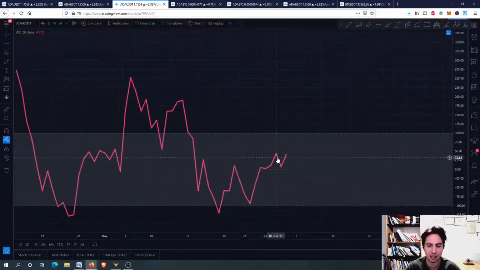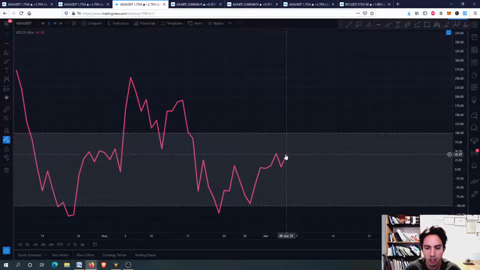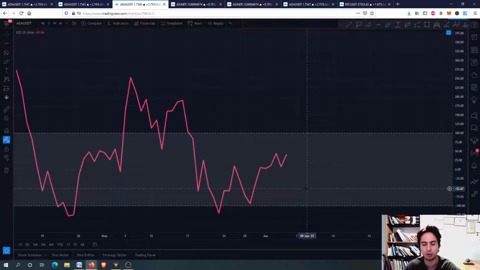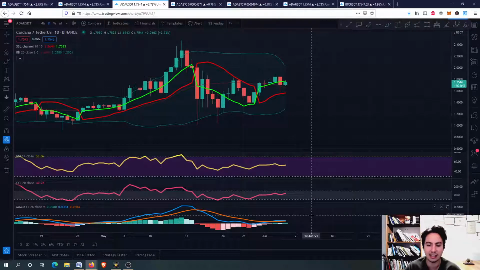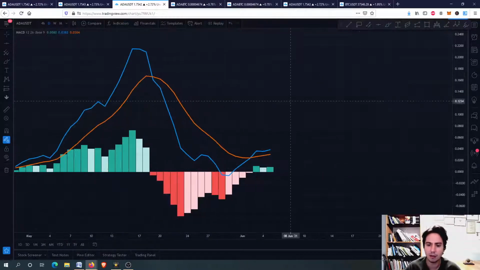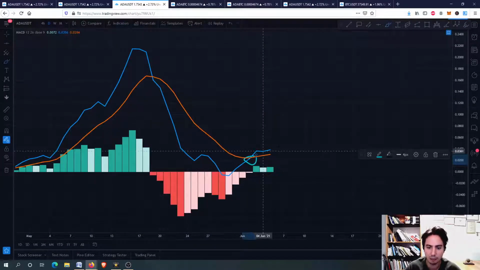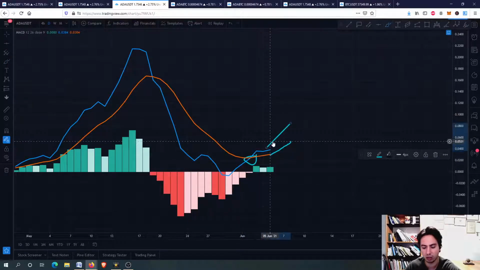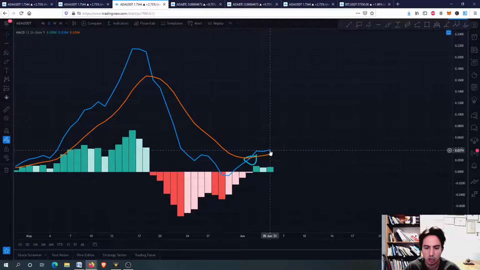The commodity channel index, you can see that we are going upwards though. This is very good that we are now continuing our way towards the upwards and we don't fall down. This is what we want to see now for the daily commodity channel index. The MACD here, very good. I just want to see a more of a distance between the lines. I just want to see guys the blue line and the signal line going like this, and of course not having a bearish recross soon for the MACD and the signal line.